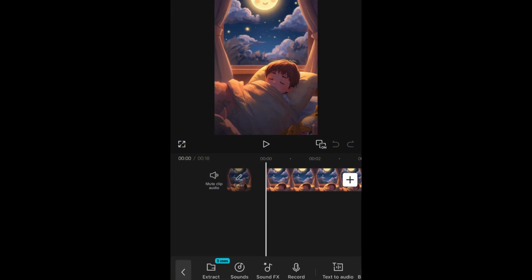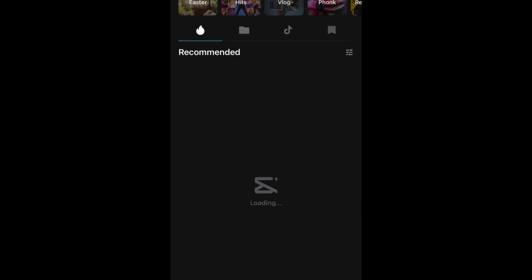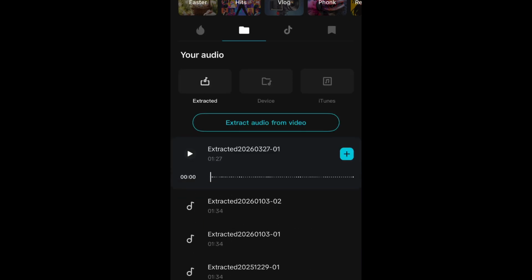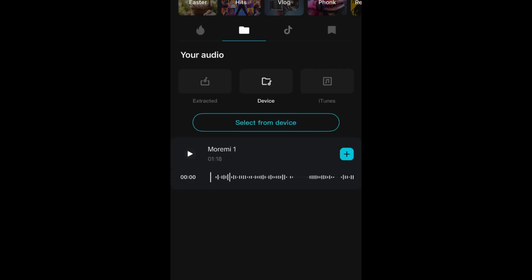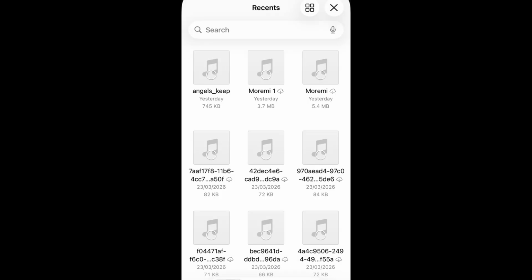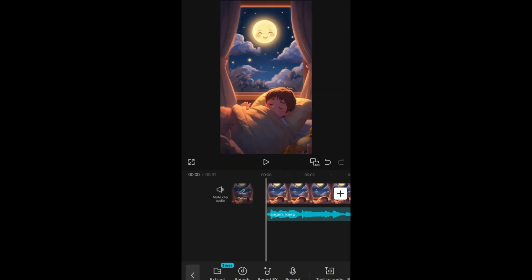Now next thing we are going to do is to input our sound. Go over to audio, then sound. Then I'll tap on file and tap on device. Select from device, and I'm just going to tap on this because this is the sound.